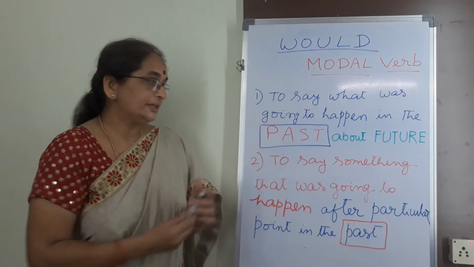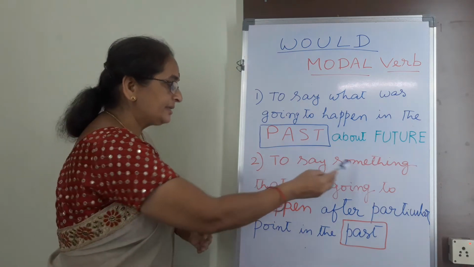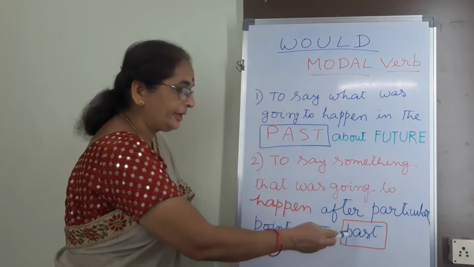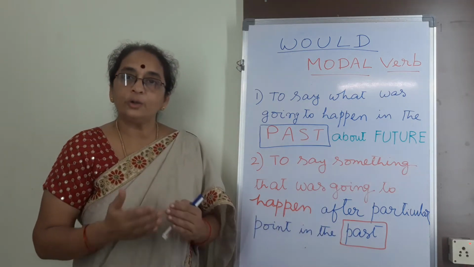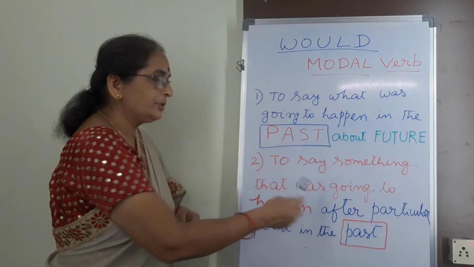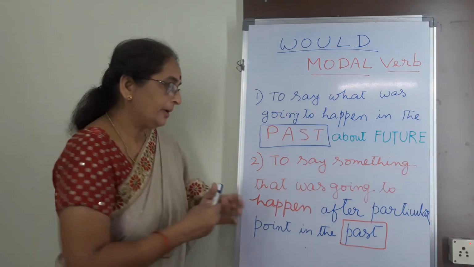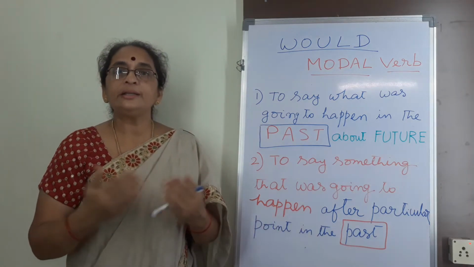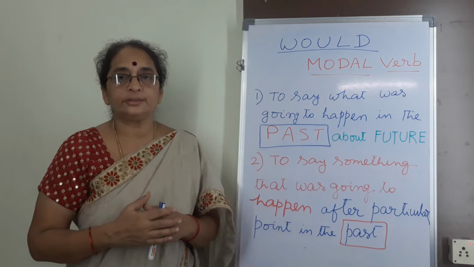Coming to the second application. To say something that was going to happen after a particular point in the past. It's also about past action. To say something which was going to happen, that would happen, after a particular point in the past. Let us discuss some examples here, students.